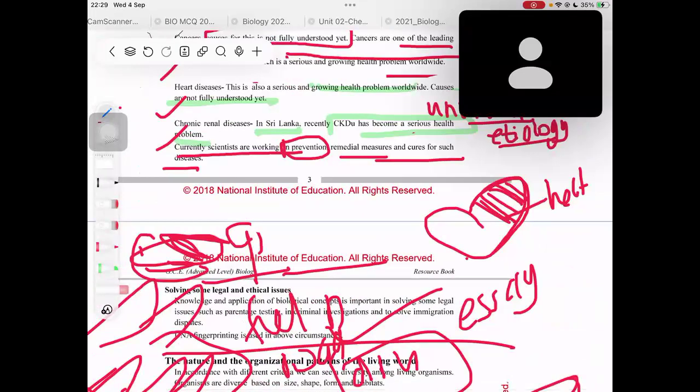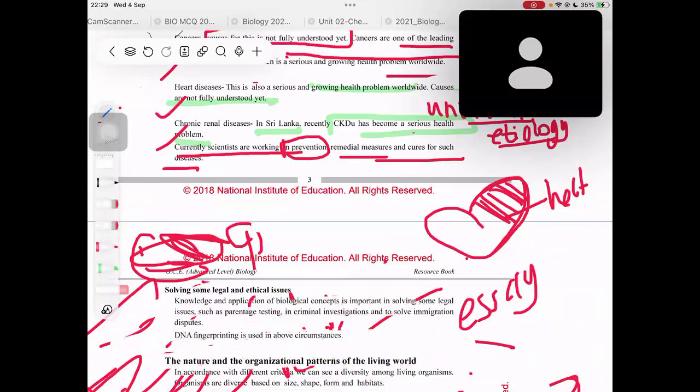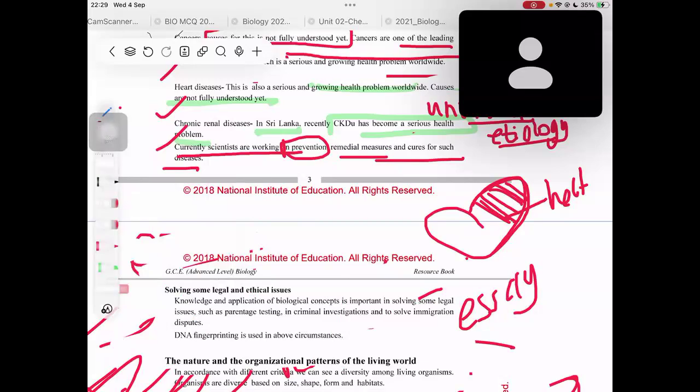And here we are going to learn about solving some legal and ethical issues. Here also we need the knowledge of biology, right? Knowledge and application of biological concepts is important in solving some legal issues. They could ask you what these legal issues are. So highlight these parts. Parentage testing.